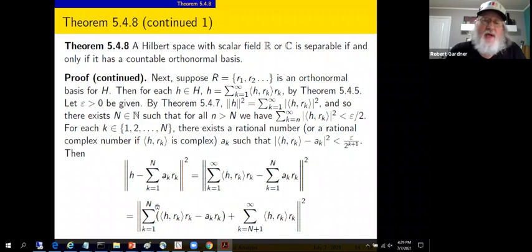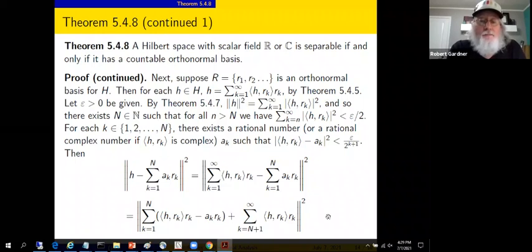So we get a sum from k equals 1 to capital N, inner product times r sub k minus a sub k times r sub k. That leaves us with picking up at capital N plus 1, the tail of this series. Fortunately, we know that tail has been chosen in such a way that it's going to be small.